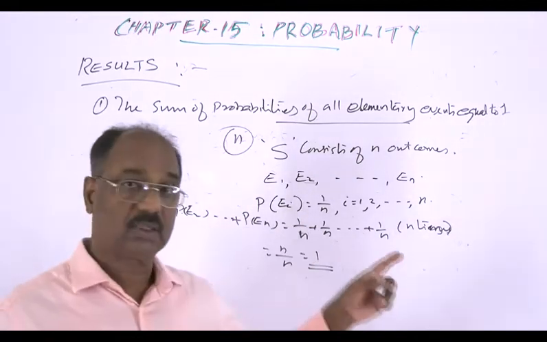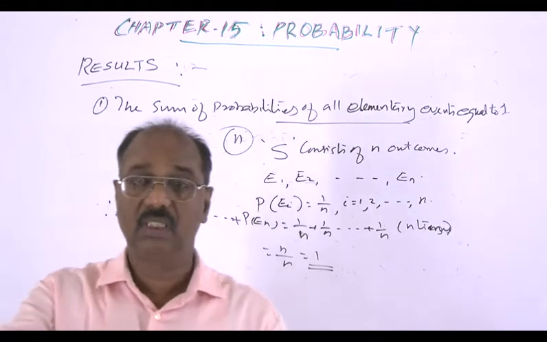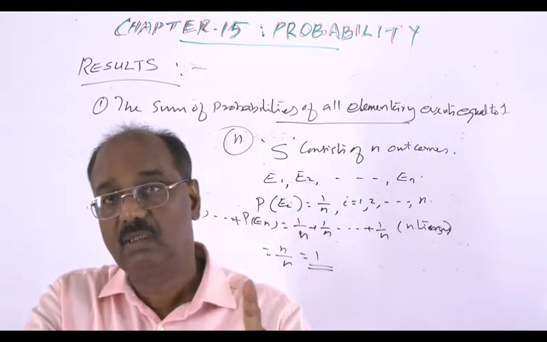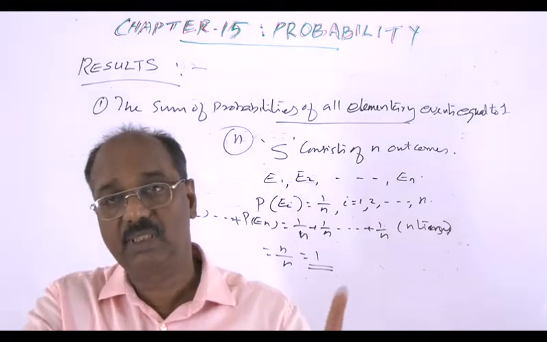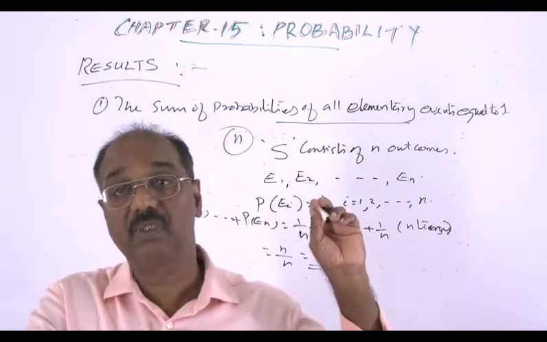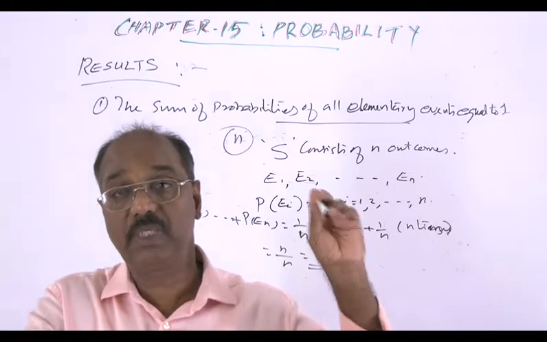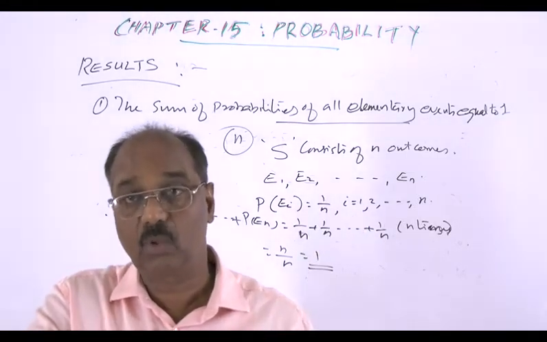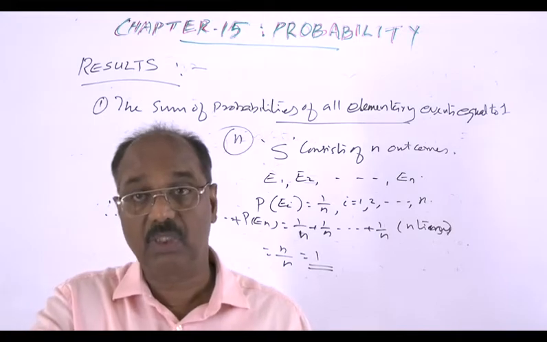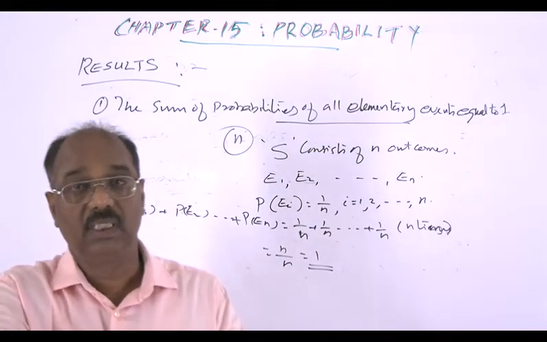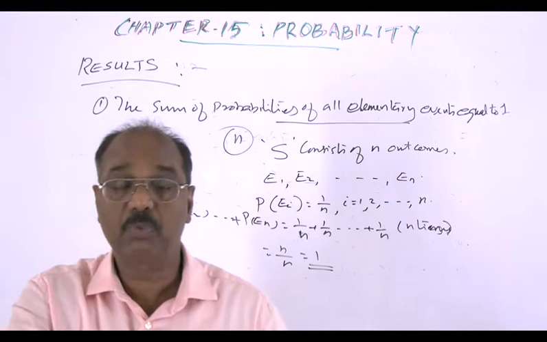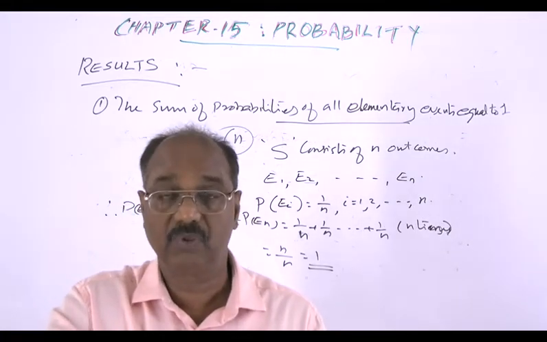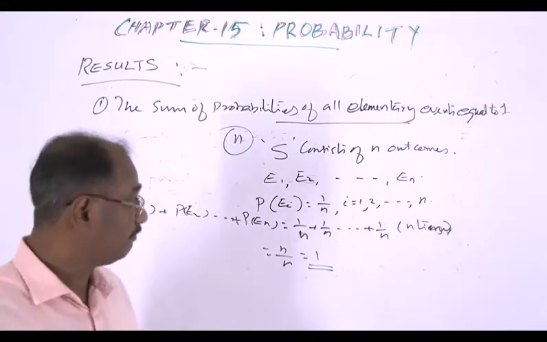Each Ei consists of only one outcome, that is favorable to Ei only one. So probability is 1 by n, since there are n outcomes in the sample space. So we get the required result. The sum of the probabilities of all elementary events equal to 1. So that is the first result.